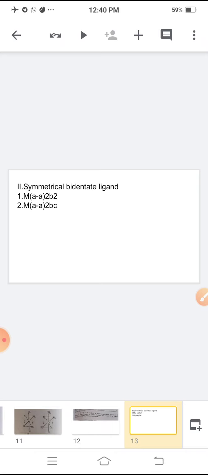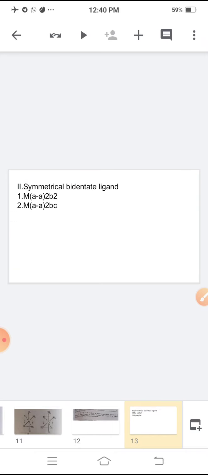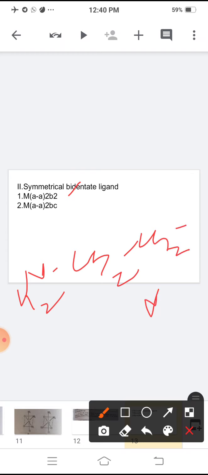Symmetrical bidentate ligands contain 2 types: M(A-A)2B2 and another is M(A-A)2BC. First see A-A B2. A-A means, for example, a symmetrical bidentate ligand, ethylene diamine, NH2, CH2, CH2 and NH2.